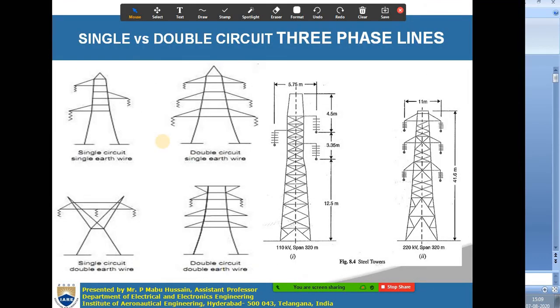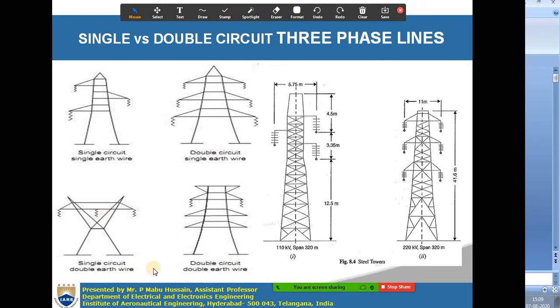Right. The next topic: what is a single circuit and what is a double circuit three phase line? Single circuit three phase line is nothing but a line in which you will be having only three phases. All three phases will be having stranded conductor only.